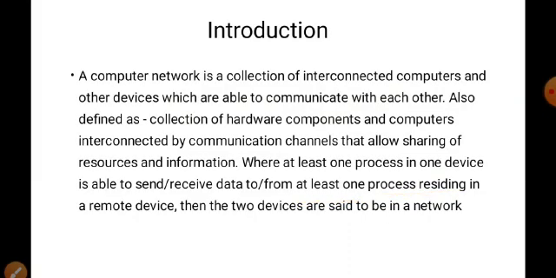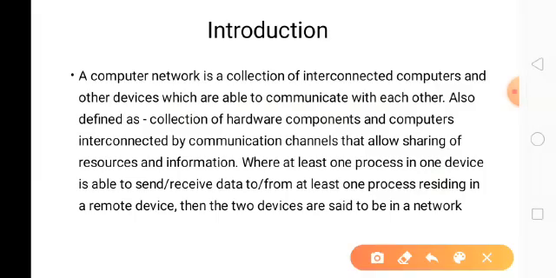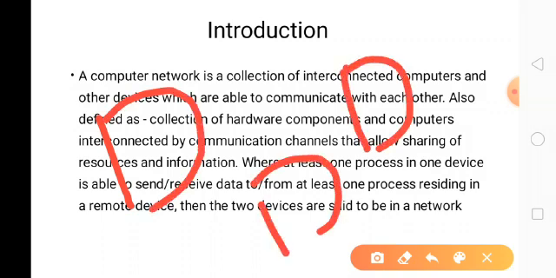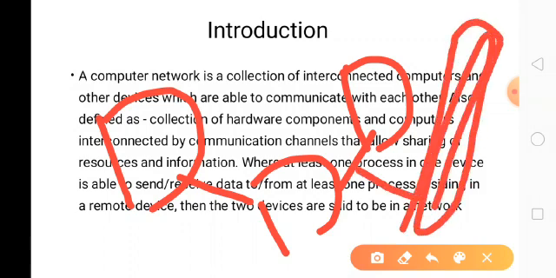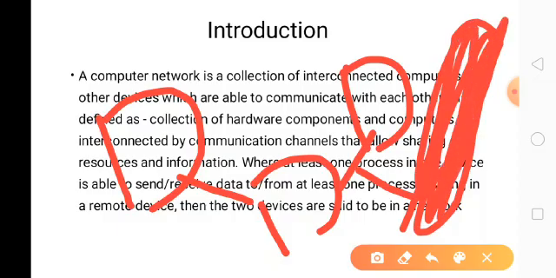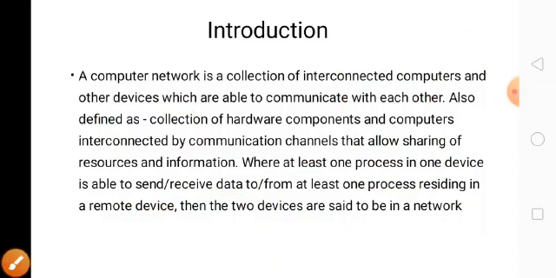A computer network is a collection of interconnected computers. One or more computers connected together form a network. Computer 1, computer 2, computer 3 are connected together, which forms a network. In this network, we can connect the printer also. Suppose this is the printer. So this printer also can be connected in the network. The main purpose of this network is to send the data and to receive the data. So the network is nothing but one or more computers connected together.